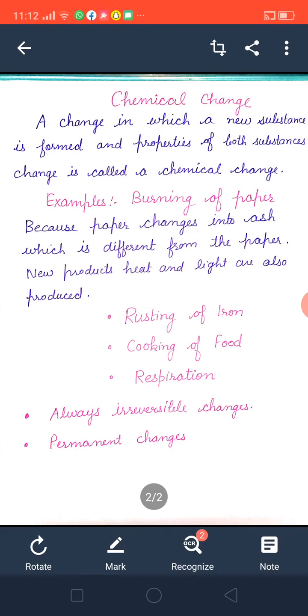Now watch the video again and again, twice or thrice, it is a very easy topic. And then you have to tell yourself whether you got my point or not. What is physical change, what is chemical change, examples, how burning of paper is a chemical change, how melting of wax is a physical change, and whether burning of wax is a chemical change.